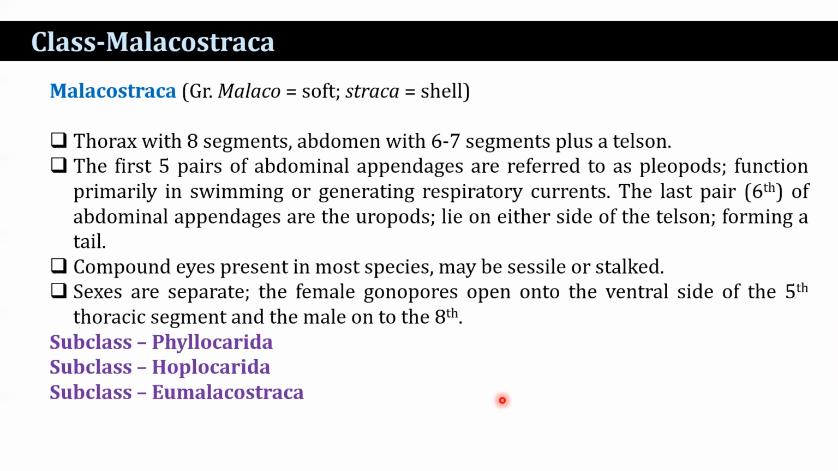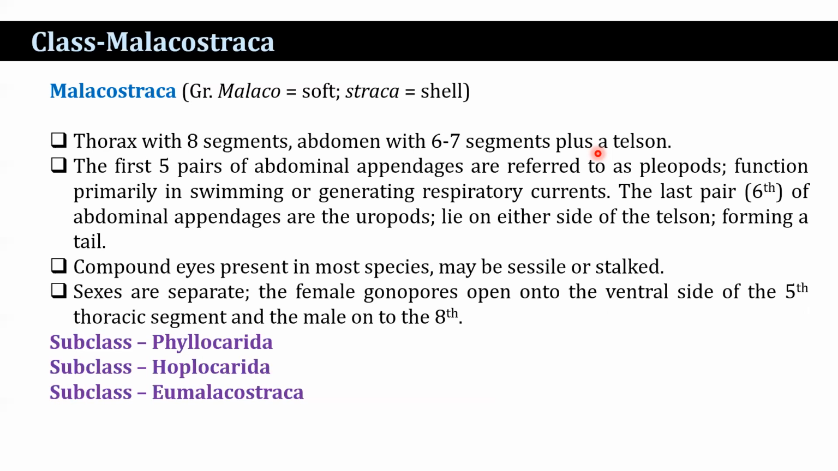Then class Malacostraca. Malacostraca comes from the Greek words malako meaning soft and straca meaning shell. Thorax with 8 segments, abdomen with 6 to 7 segments plus a telson. The first 5 pairs of abdominal appendages are referred to as pleopods. They function primarily in swimming or generating respiratory currents.